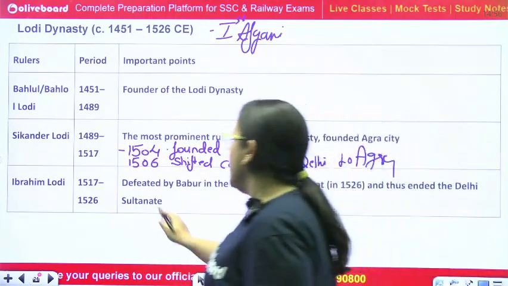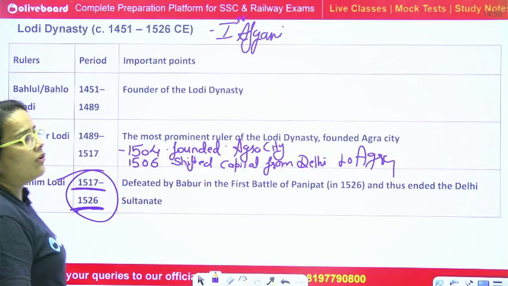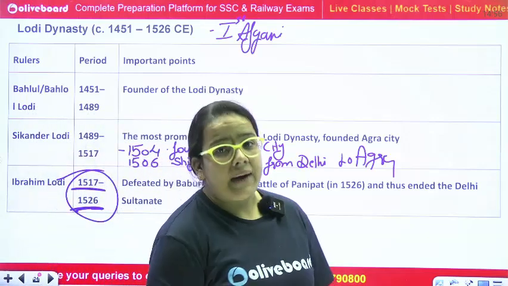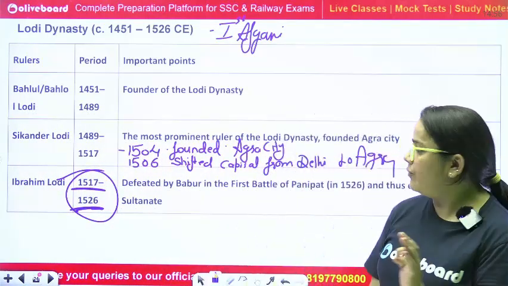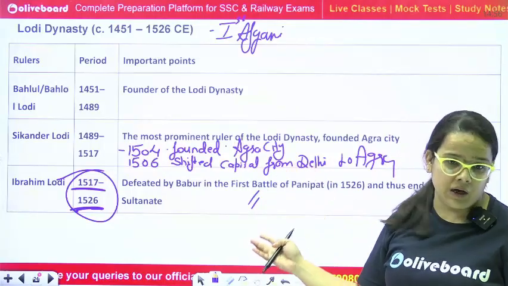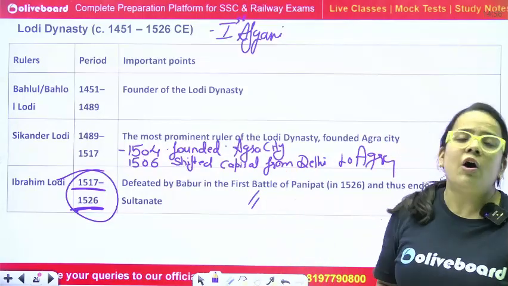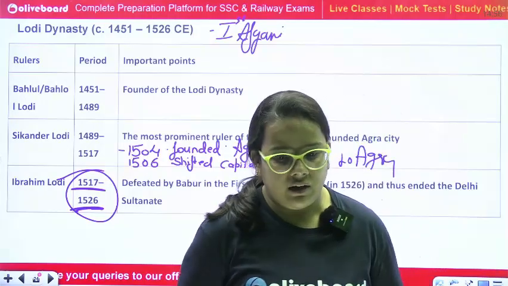Ibrahim Lodi was the last ruler of the Delhi Sultanate. As you can see, the time is 1517 to 1526. He was defeated by Babur in the first Battle of Panipat in 1526. And by defeating Ibrahim Lodi, Babur founded the Mughal Empire all over India instead of the Delhi Sultanate. Clear?